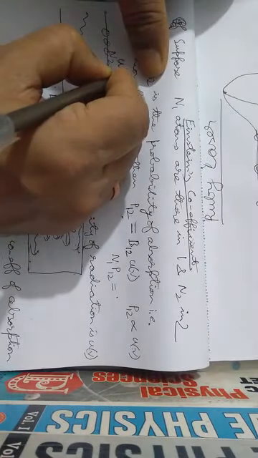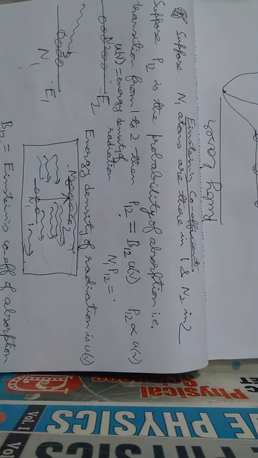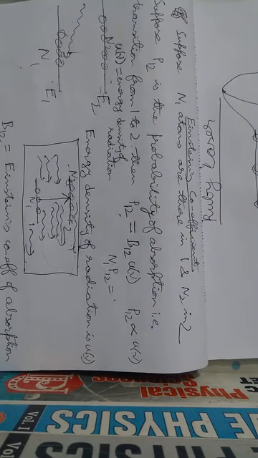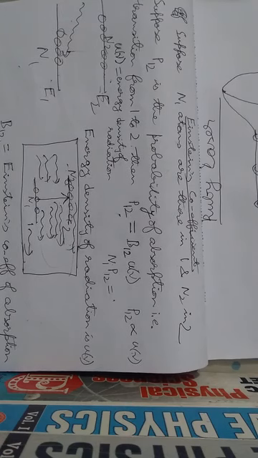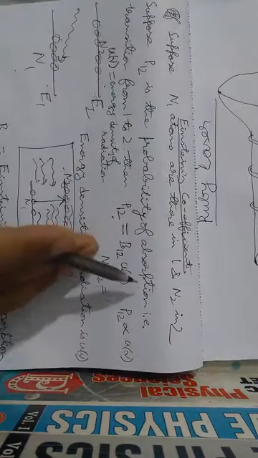Since there are photons here, there will be definite electromagnetic energy. So U nu is the energy density of radiation in this cavity, that is, electromagnetic energy per unit volume. Since it is a probabilistic process, suppose P12 is the probability of absorption, that is, transition from 1 to 2.